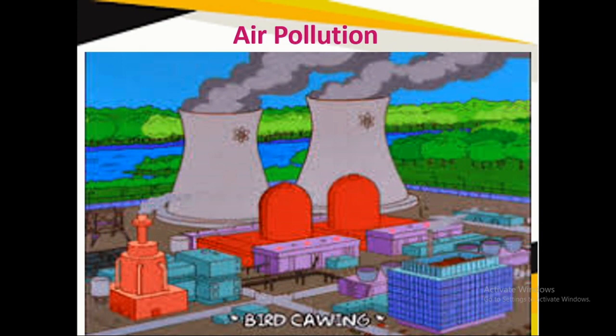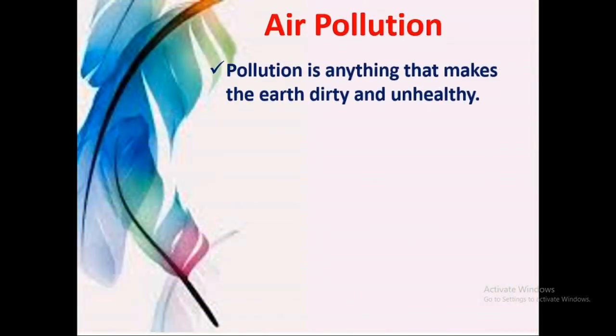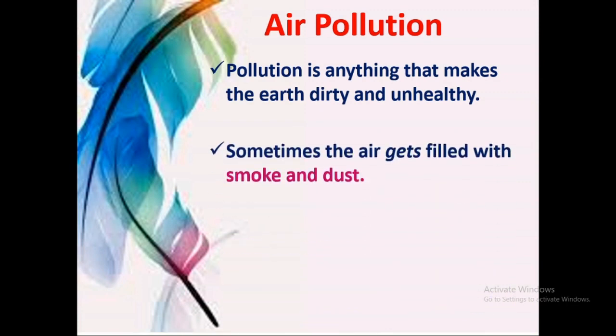Now we are going to discuss air pollution. So what is meant by air pollution? Sometimes the air gets filled with smoke and dust. The presence of such harmful substances in the air is called air pollution. Pollution is anything that makes the earth dirty and unhealthy.